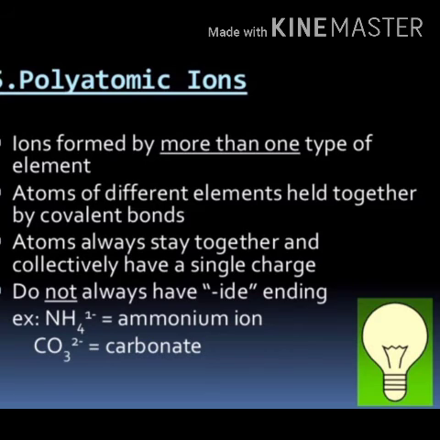Polyatomic ions: the ions which are formed by more than one type of element are called polyatomic ions. Atoms of different elements are held together by covalent bonds. Atoms always stay together and collectively they have a single charge. They do not always have an -ide ending. For example, NH4 we can write as ammonium ion. Carbonate we can write as CO3 2-.